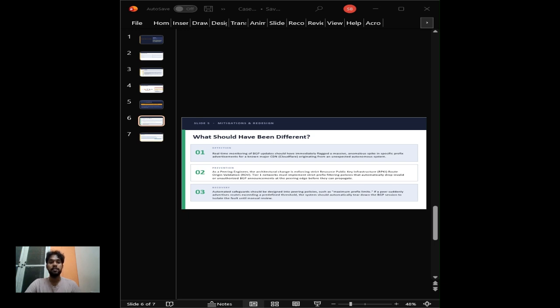Second, prevention. This is the most critical architectural change. We must enforce strict RPKI, which stands for Resource Public Key Infrastructure, alongside route origin validation. As peering engineers, we must implement strict prefix filtering policies at the edge. If an incoming BGP announcement isn't cryptographically signed and verified, our border routers must drop it immediately before it propagates into our routing tables. Third, recovery.